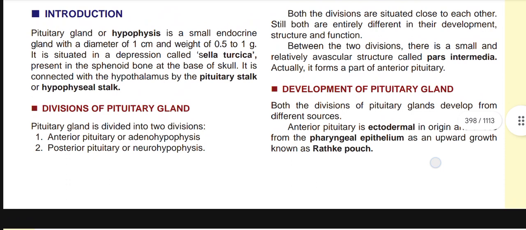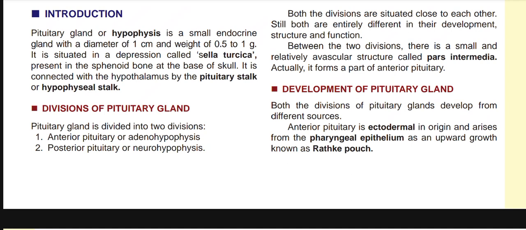So what happens there? How do we come to know all these things? First of all, the pituitary gland or hypophysis is a small endocrine gland. The diameter is just 1 centimeter. Weight is about 0.5 to 1 gram. It is situated in a depression known as sella turcica, which is present in the sphenoid bone at the base of the skull, and it is connected with the hypothalamus, the master of master gland, by the pituitary stalk or hypophyseal stalk. Divisions: there are two divisions.